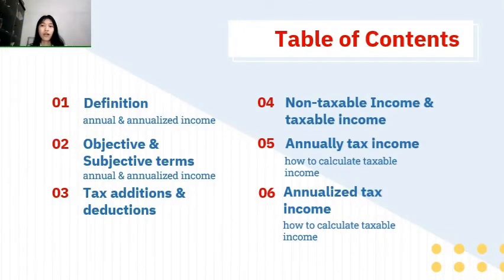So these are our table of contents. First is about the definition, second objective and subjective terms, third tax addition and deduction, fourth non-taxable income and taxable income, fifth annually tax income, sixth annualized tax income.